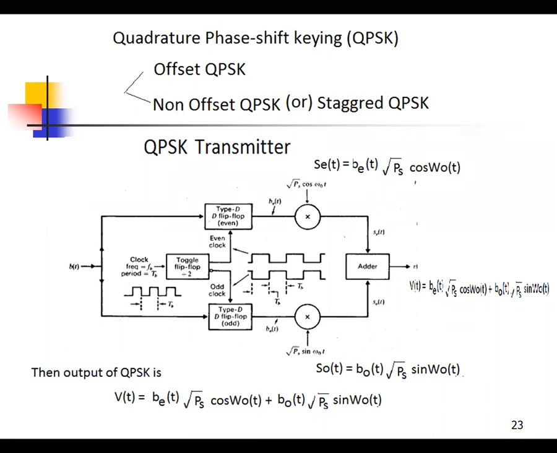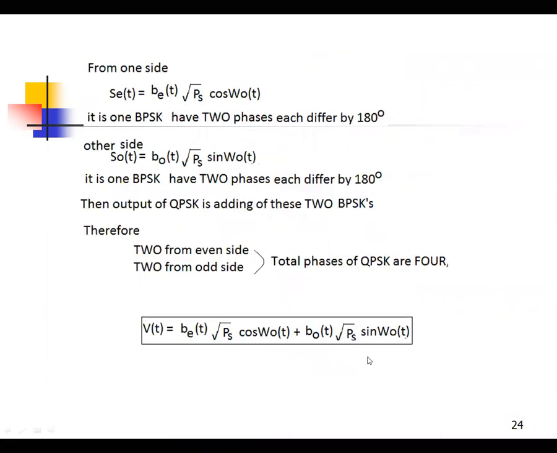Both are multiplied with carriers, then generate the QPSK output. QPSK has 4 phases. So this output is called B of t root PS cos omega naught t plus B naught of t root PS sin omega naught t. So again, one carrier is cos, another carrier is sin. Okay. So this is the QPSK transmitter.